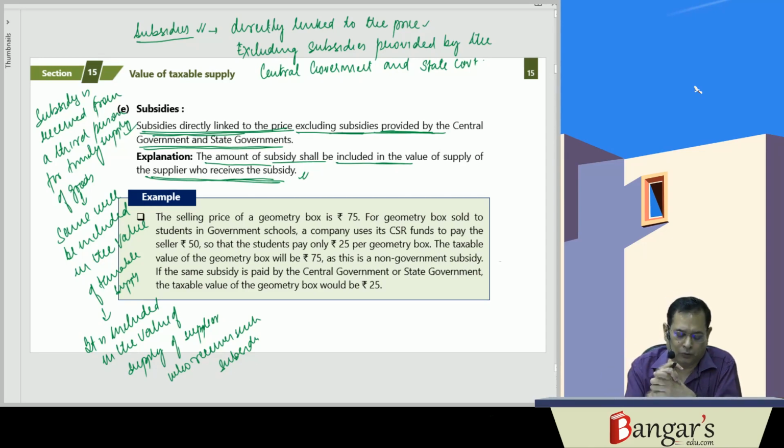It will be included in the value of the supply. Then 15(2)(d) is what? The charges for delayed payment of the consideration such as interest, late fees, penalty. The same will be included in the value of the supply.